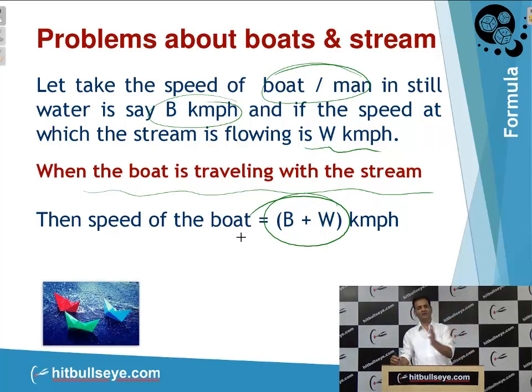Take a practical example: you are swimming with a speed of 8 km/h and water is also flowing with a speed of 2 km/h. If you are swimming with the flow of water, that means downstream, the effective speed will be 10 km/h. So one thing we have to learn is speed of the boat downstream is B plus W, speed of boat plus speed of water.